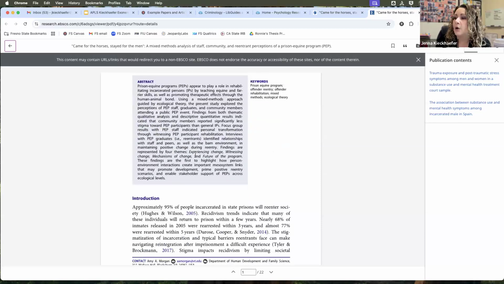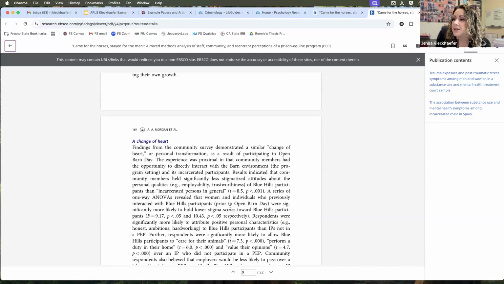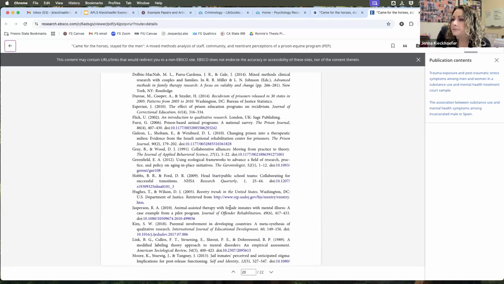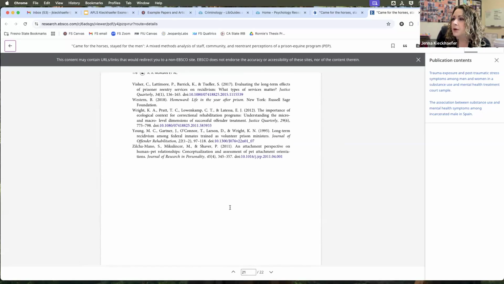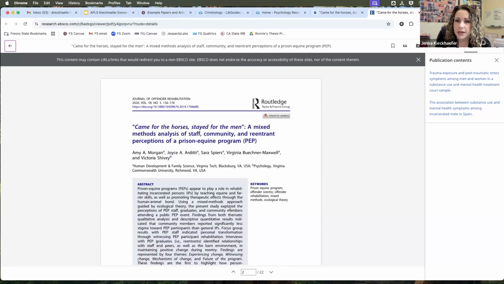All right, now this is the entire article. You can see the entire thing all the way down to the references. Now, usually in my methods of doing research and research papers, I'm often finding articles and downloading them and saving them, and then later on I will read them.